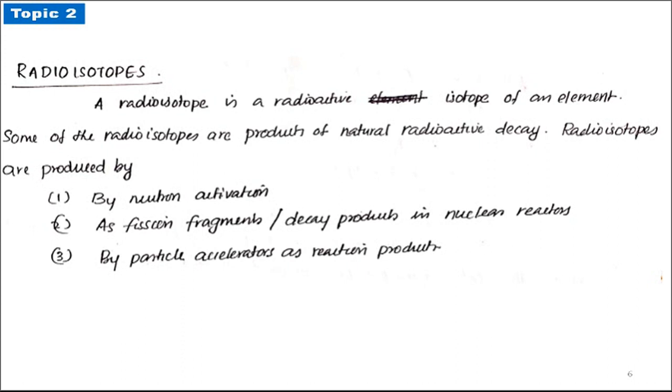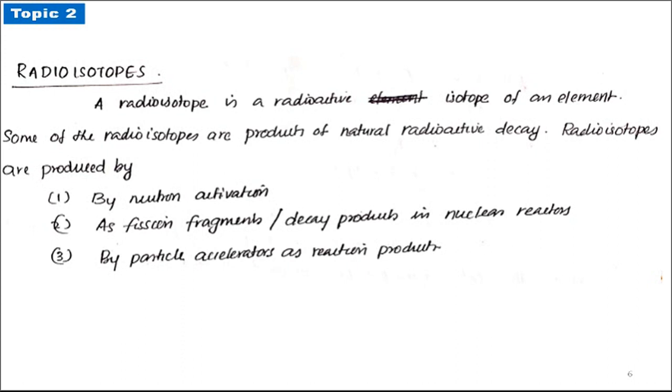The important processes used for producing radioisotopes are: one is neutron activation, because this process involves the bombardment of neutrons onto a particular nucleus, and as a result that nucleus becomes radioactive.